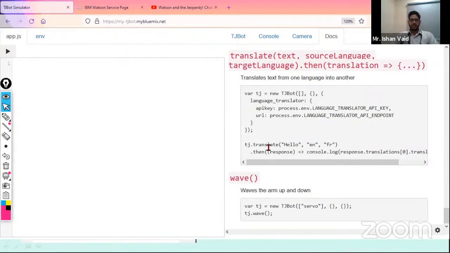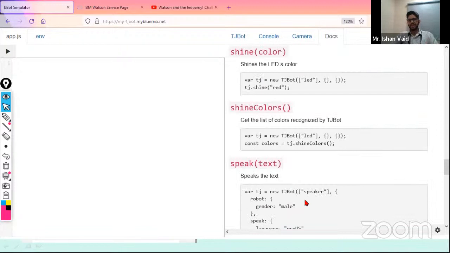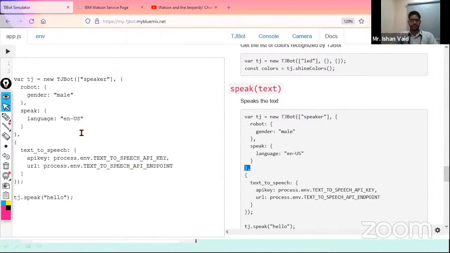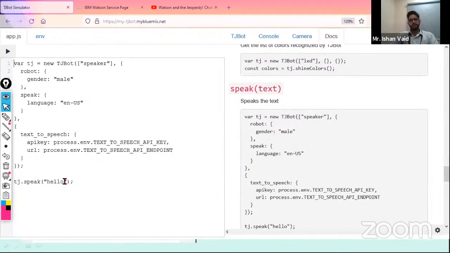So one of the things I will be using, since we have to speak, is to check what is written in this function and what it means. Here one of the functions is speak the text, which means this function is responsible for converting your text to speech, because it is talking about speaks the text. So I will just double click on this and it will automatically copy the code over here. You can see it copied the code, and here is the function that is called speak.